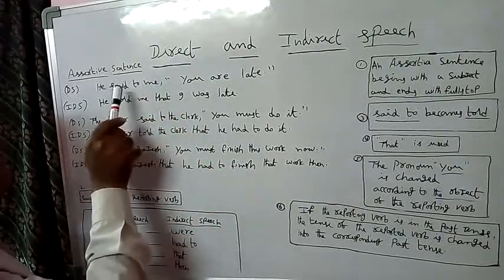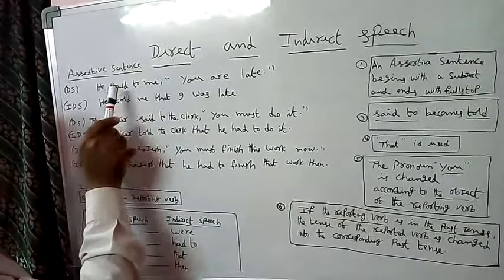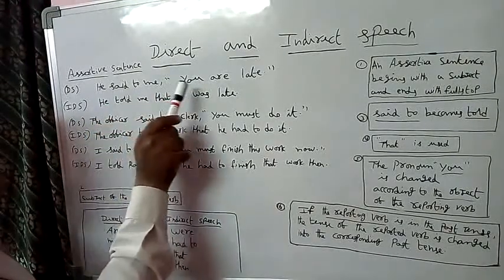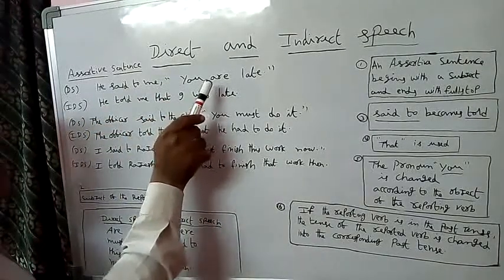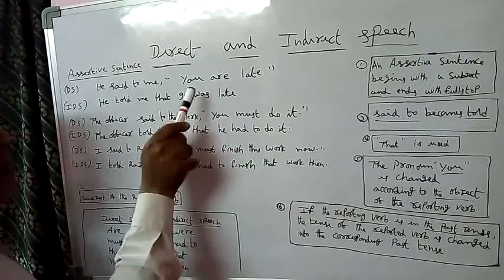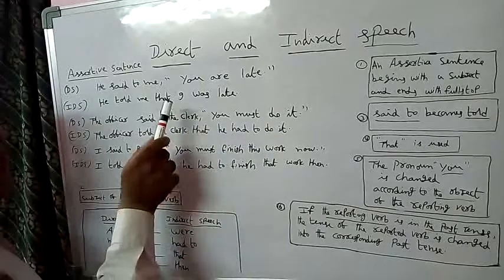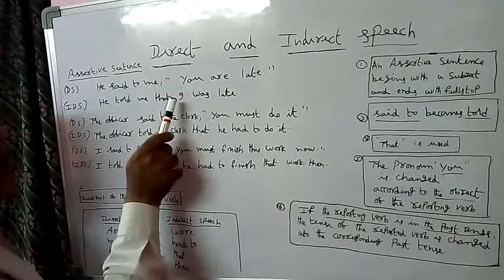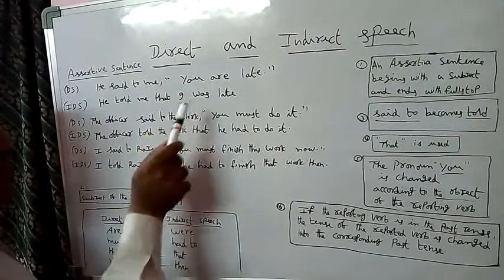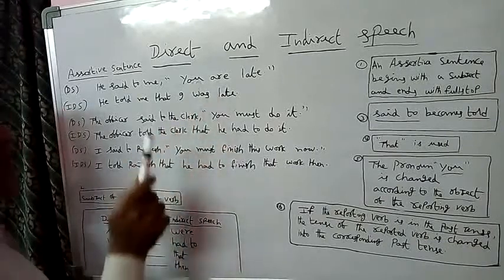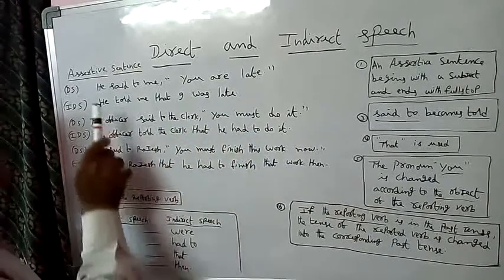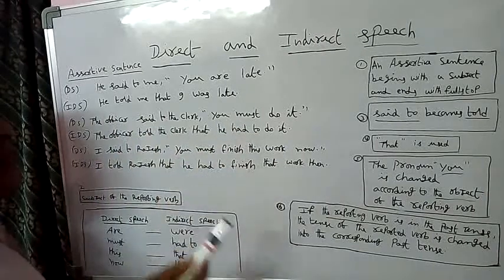Here "said to" is the reporting verb. The reporting verb is in the past tense, so the tense of the reported verb is changed into past tense. Here all past tense verbs. But the subject is I, so here "I was". Next, late. He told me that I was late.